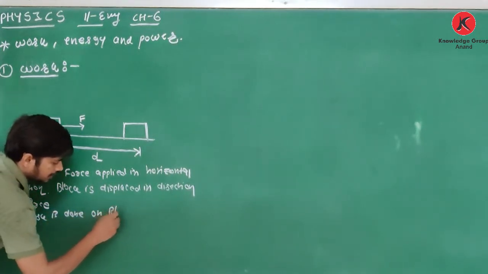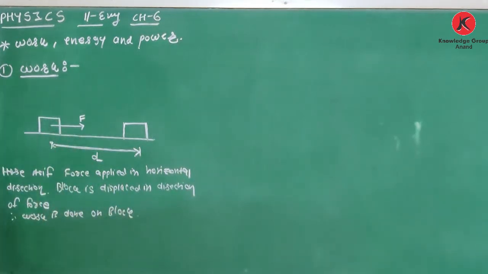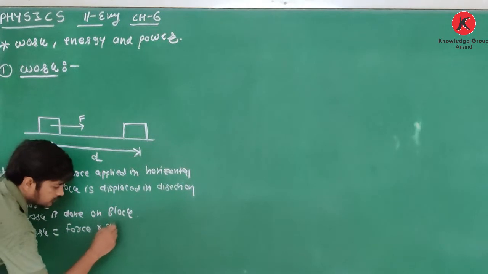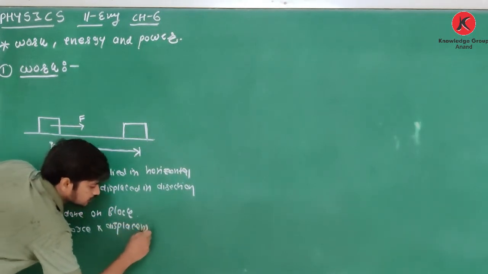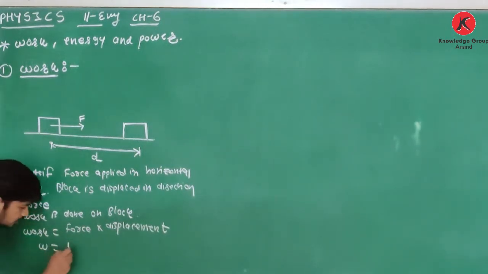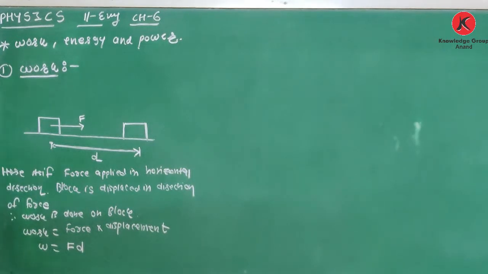on the block. And how to find that work? What is the definition of work? Work is equal to force into displacement. So here I can write work W is equal to force into displacement. Clear about this? In this case one, on the block force F is applied, and due to that force the block is moving in the direction of force. So work W is equal to F times d.